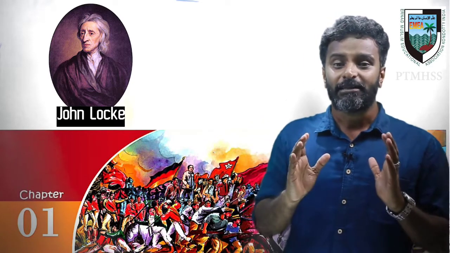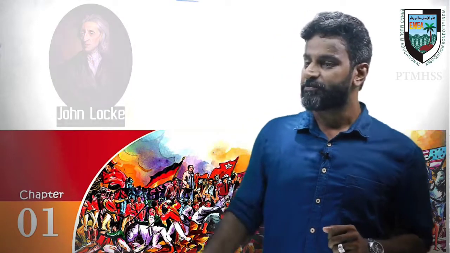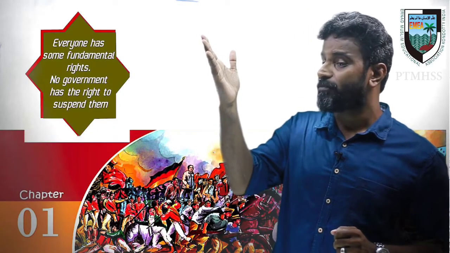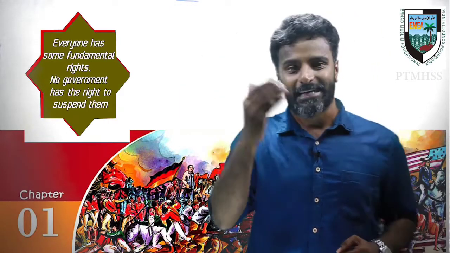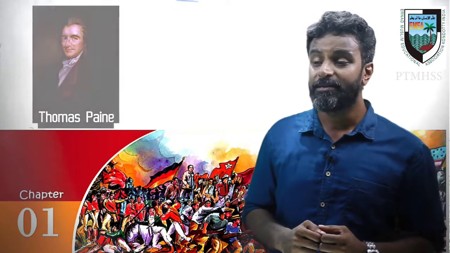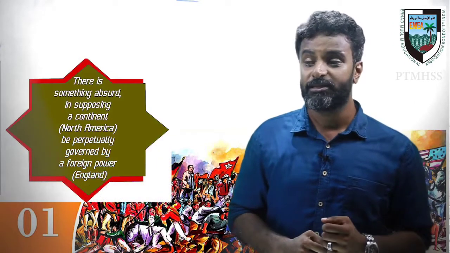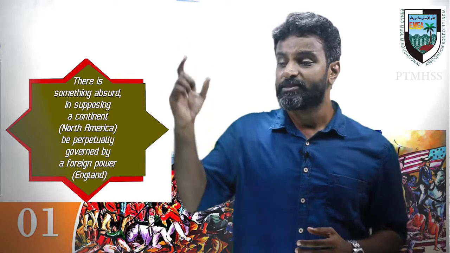He propagated his ideology among the American people that everyone has some fundamental rights. No government has the right to suspend them. And the second one is Thomas Paine. What was the ideology of Thomas Paine? Thomas Paine propagated his ideology that there is something absurd in suppressing a continent